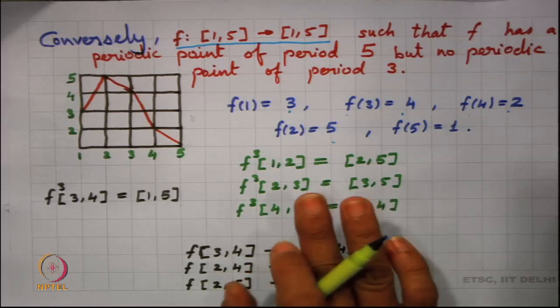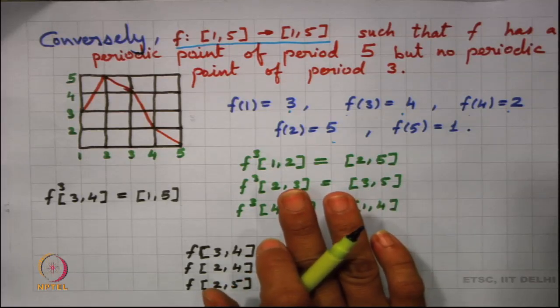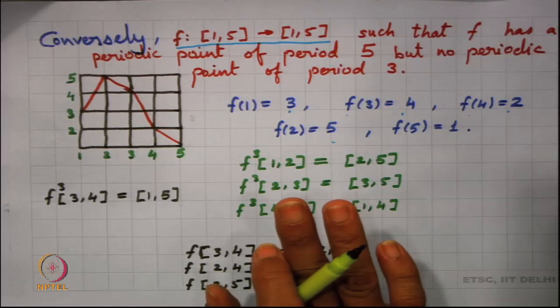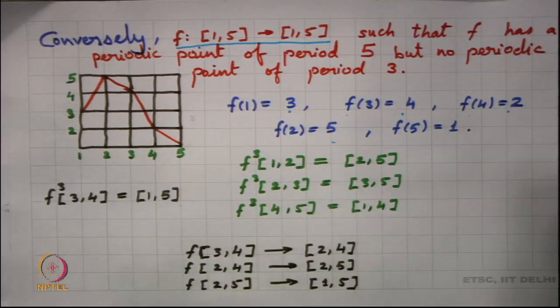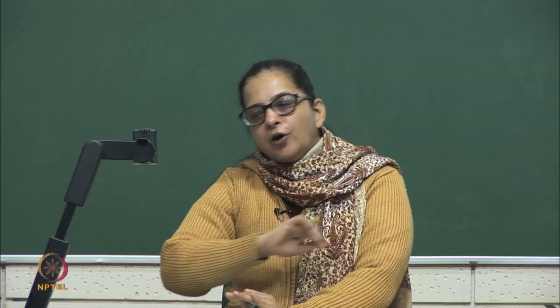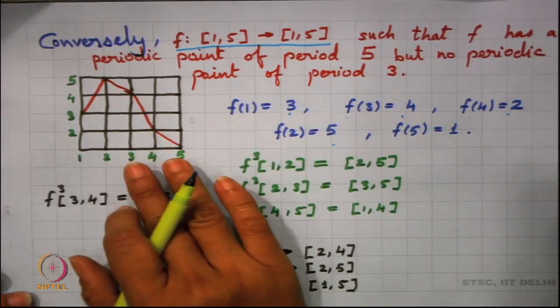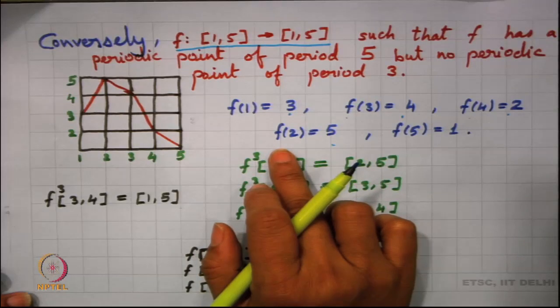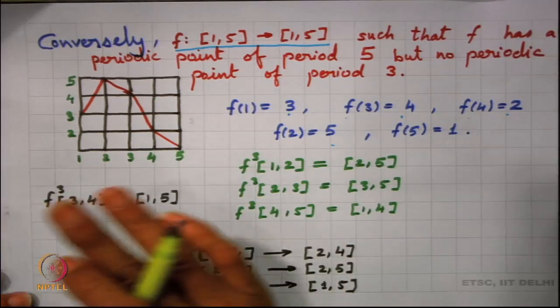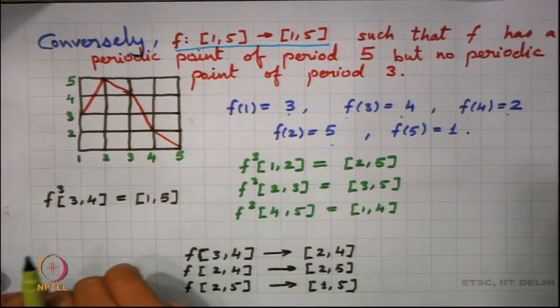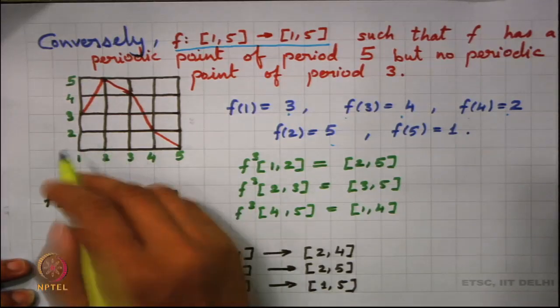Now, remember in Sarkovskii's ordering 3 precedes 5, right. So, if I have a periodic point of period 5, it implies that I should have periodic points of all other periods, but I cannot guarantee about 3, and that is what this example shows us: this particular function has a periodic point of period 5, and we will prove that it has no periodic point of period 3.